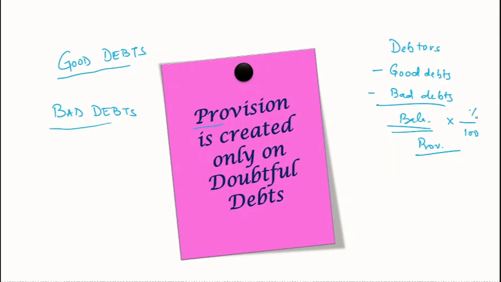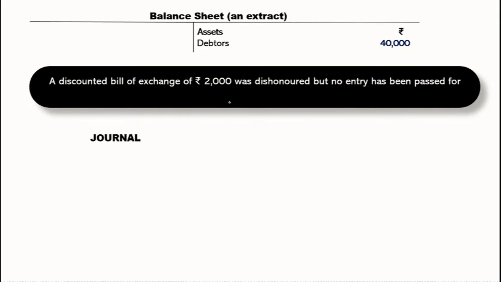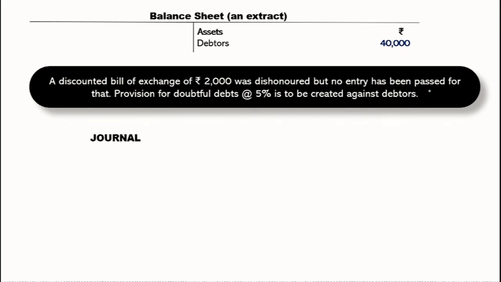Okay, now let's take some example adjustments related to this. I've taken an extract of a balance sheet wherein assets are given to us, where debtors are 40,000. Now my adjustment says that a discounted bill of exchange of rupees 2,000 was dishonored, but no entry has been passed. We already did this type of question earlier.